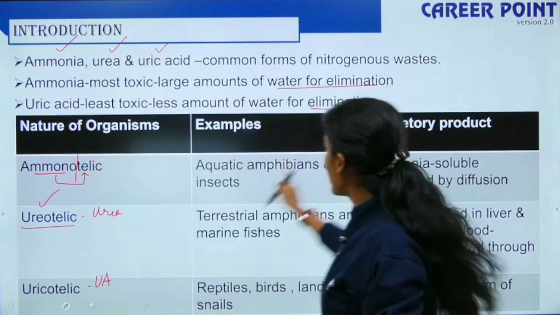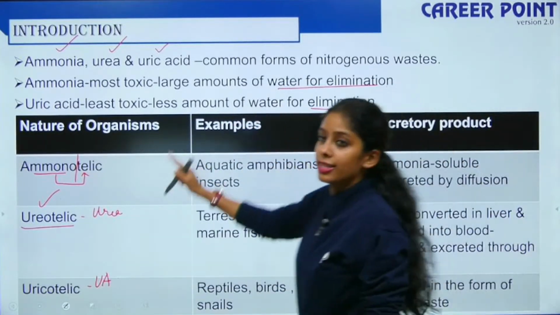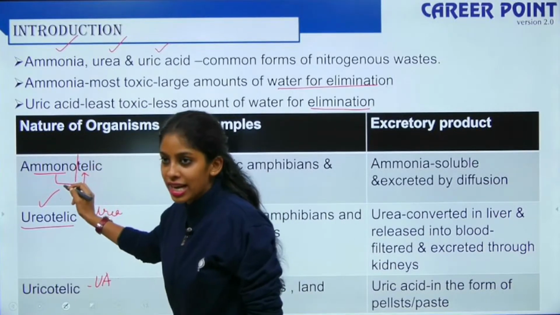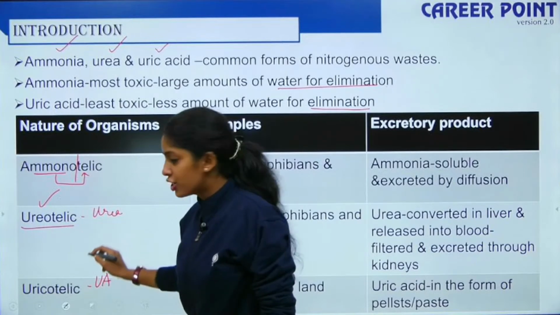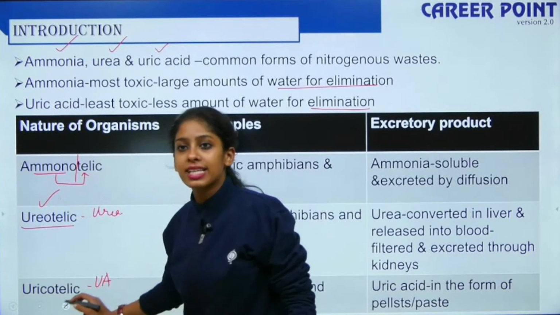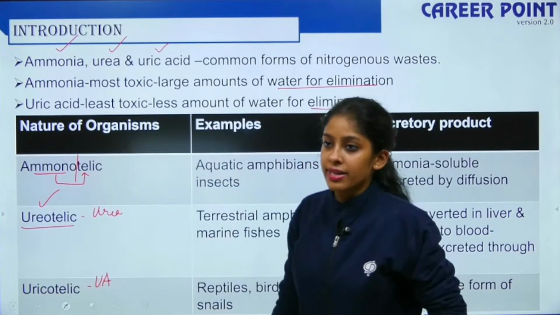So based on the excretory product, these are the organisms. Ammonotelic, they excrete ammonia. Ureotelic, they excrete urea, and uricotelic, they excrete uric acid.